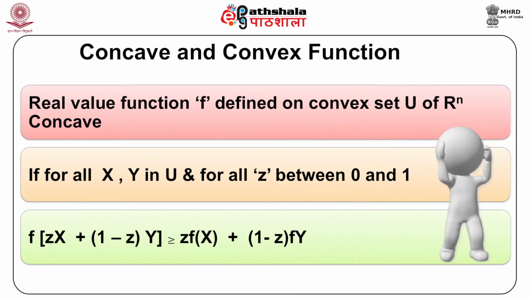A real valued function f defined on convex set U of R^n is concave if for all x, y in U and for all z between 0 and 1, f(zx plus (1 minus z)y) is greater than or equal to zf(x) plus (1 minus z)f(y).